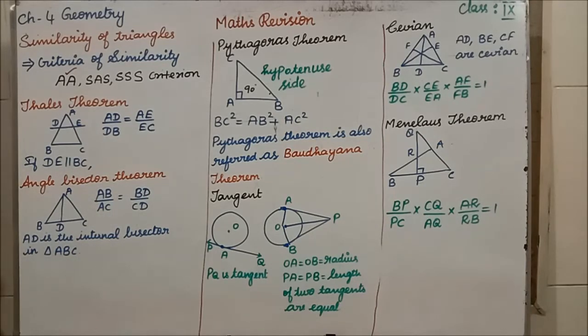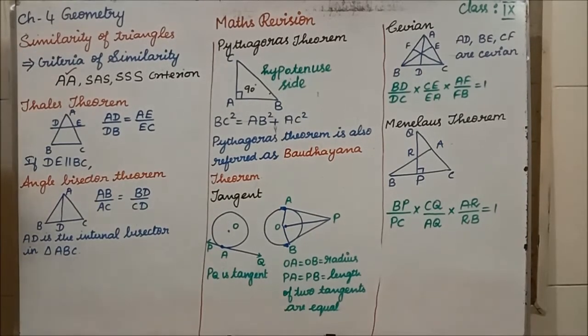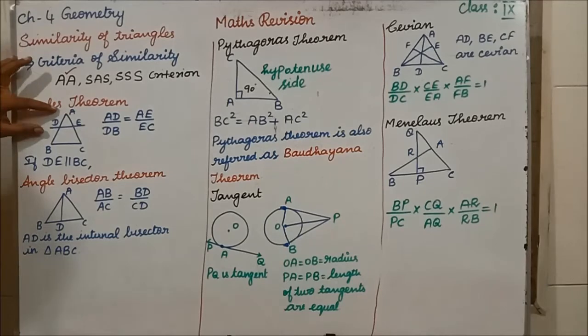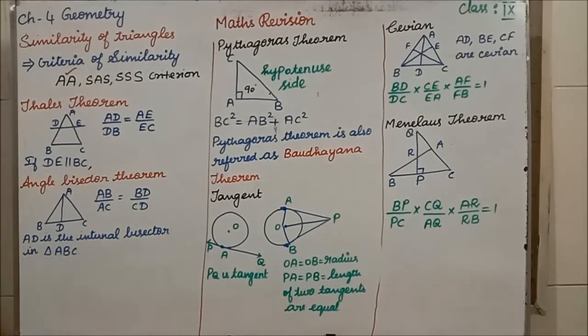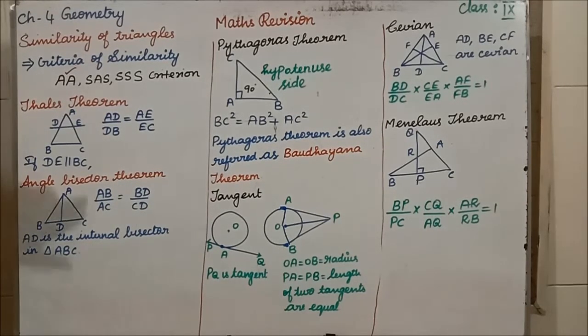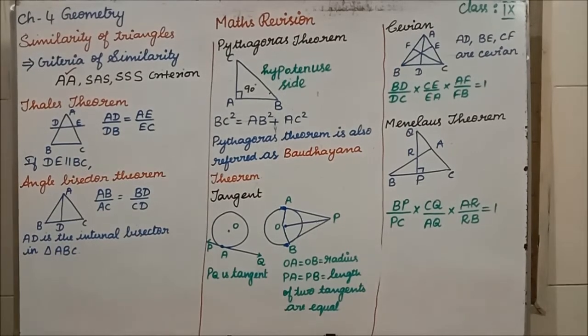According to the values they give, if they give the full length and the first part, you can write accordingly. If they give this part and this part separately, you can go for it. Clear, students? What is the converse part? They will give you this, and we have to prove that DE is parallel to BC. The reverse process of Thales theorem is the converse part. Clear?